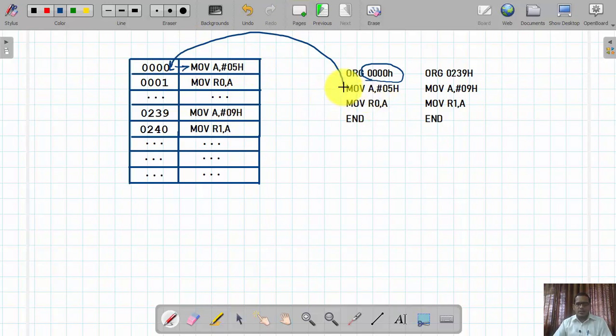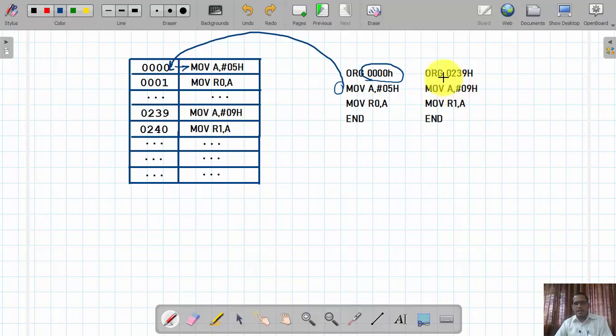We consider 1 byte to be required for each of these instructions. The second instruction, MOV R0, A, gets located at the next, successive memory location.